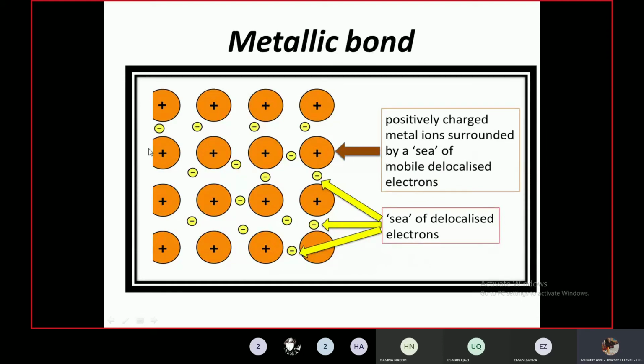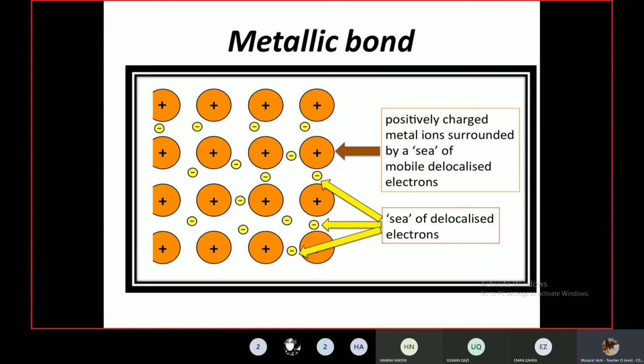If you see a clearer diagram, positively charged metal ions are surrounded by a sea of mobile delocalized electrons. It forms like a sea. In the sea we see water. So these electrons are basically representing water, and these positive metal ions are representing the fish. So the fish is floating in the sea of water, in the sea of mobile electrons.